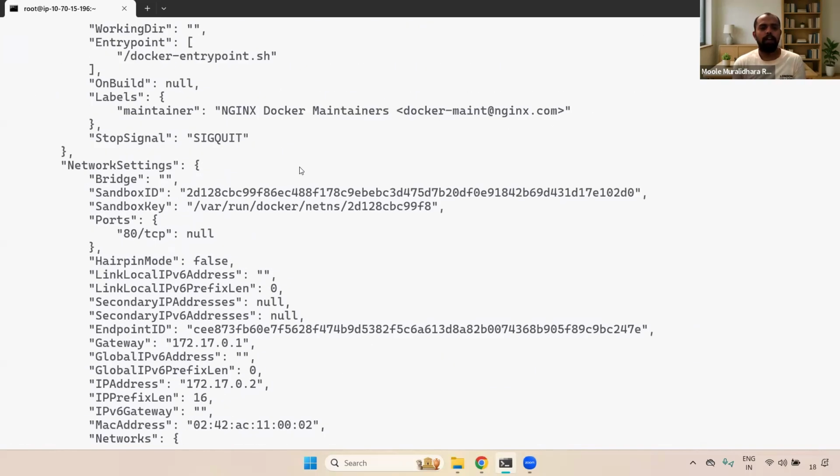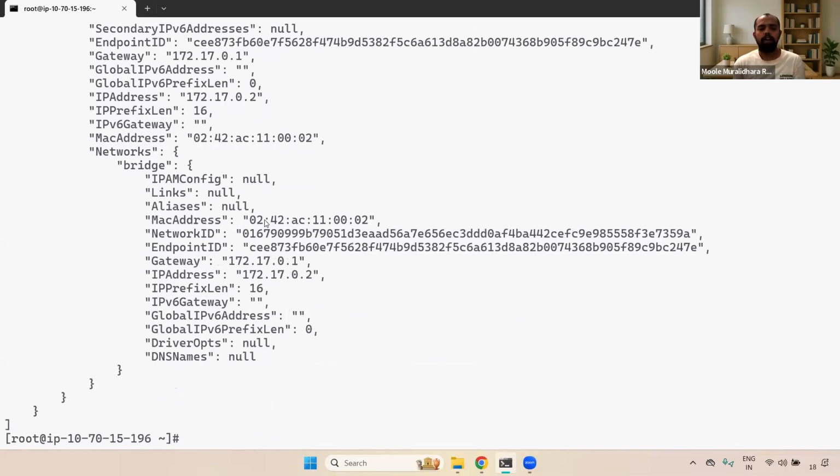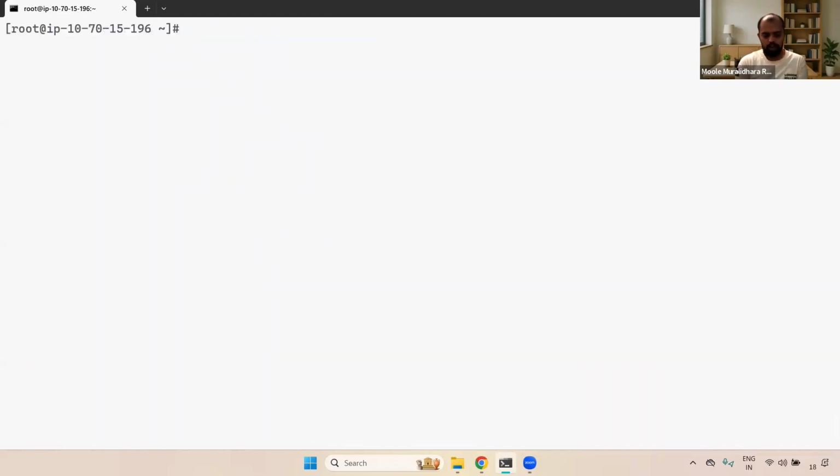And here you have to remember, as I said, the default is the bridge network only. Under network settings, if you see here, we have the bridge network. Now what you can do, once we add it, here you can see the bridge network only. Once we add it, you can see another one, that is the devops network also, added to this particular container. Okay, the default one is the bridge network only. When you create the container, it will be under the bridge driver, that bridge network only. Okay. Now what you can do, you can go here.